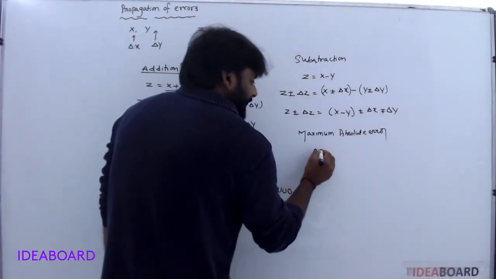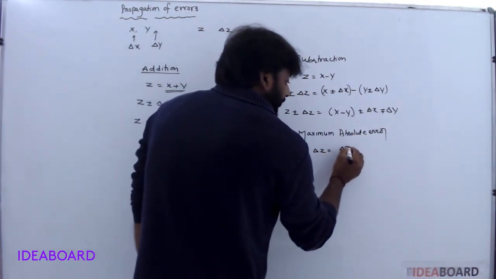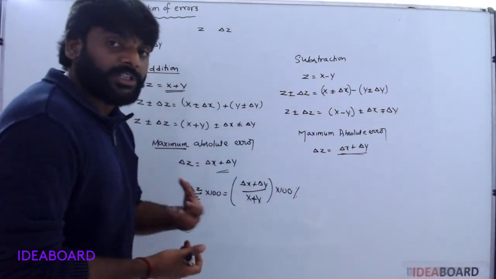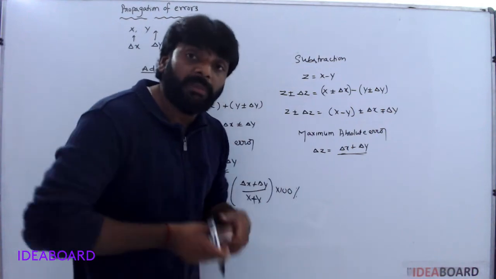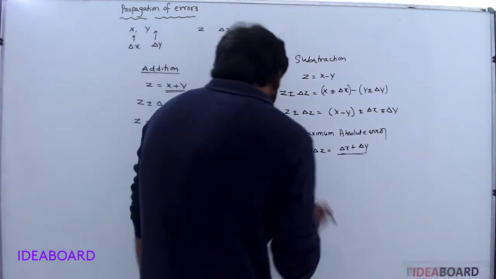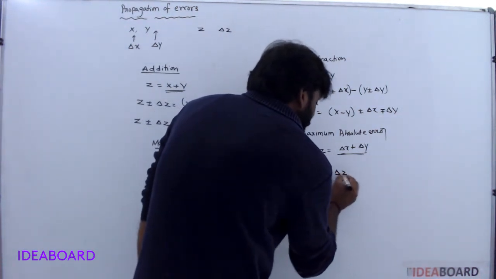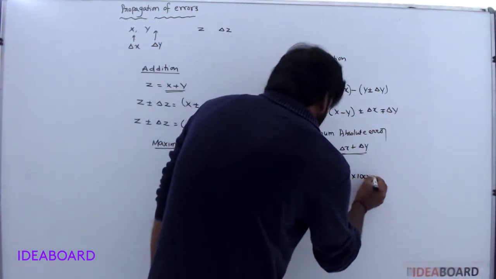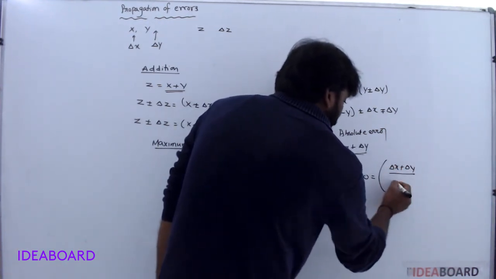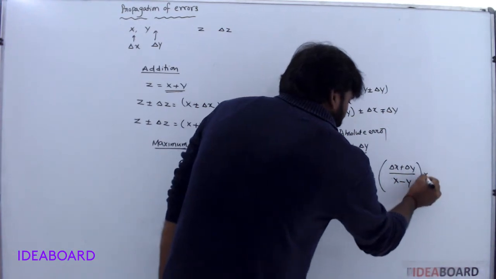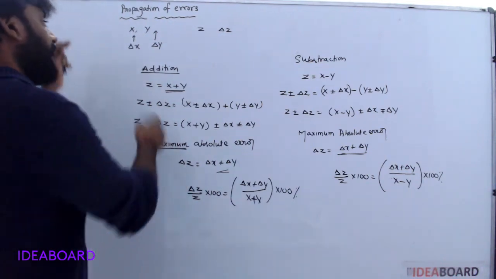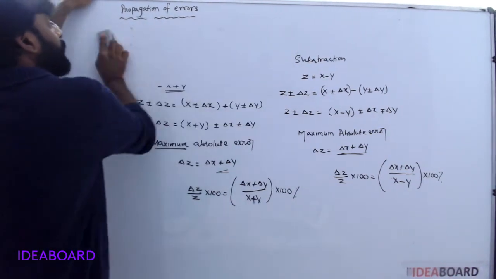Maximum absolute error is delta z equals delta x plus delta y. We are considering only positive because of maximum absolute error or maximum possible error. Understood? In terms of percentage, delta z by z into 100 equals delta x plus delta y by x minus y into 100. Understood? Okay. Next, addition is over, subtraction is over.